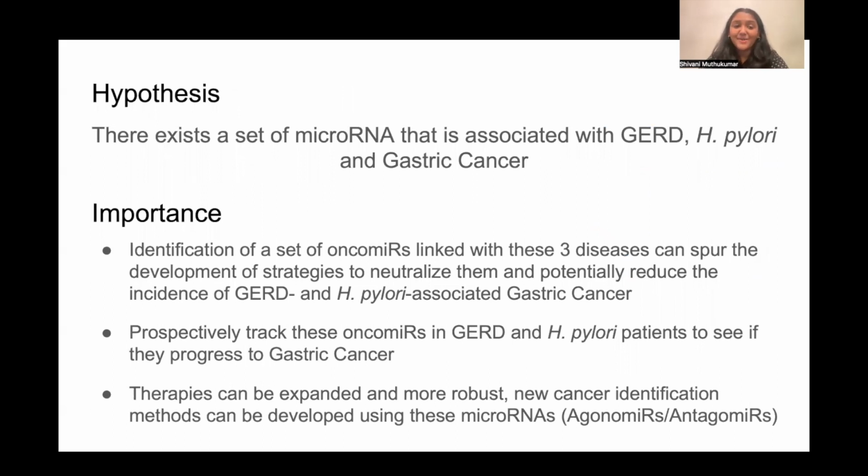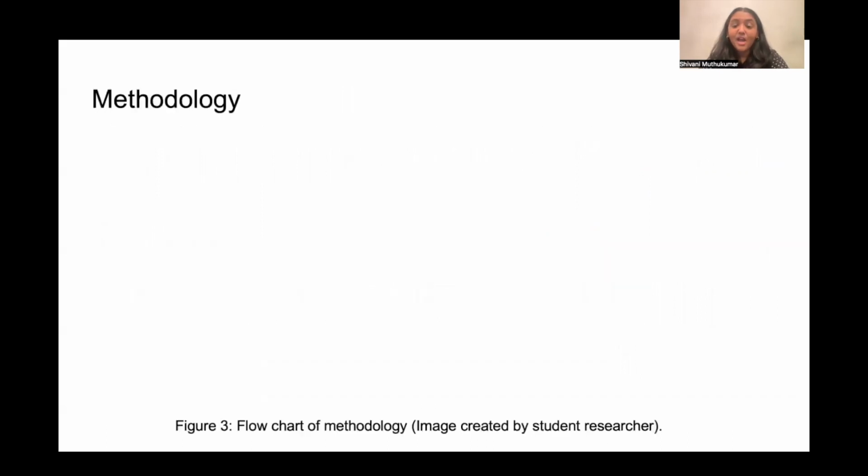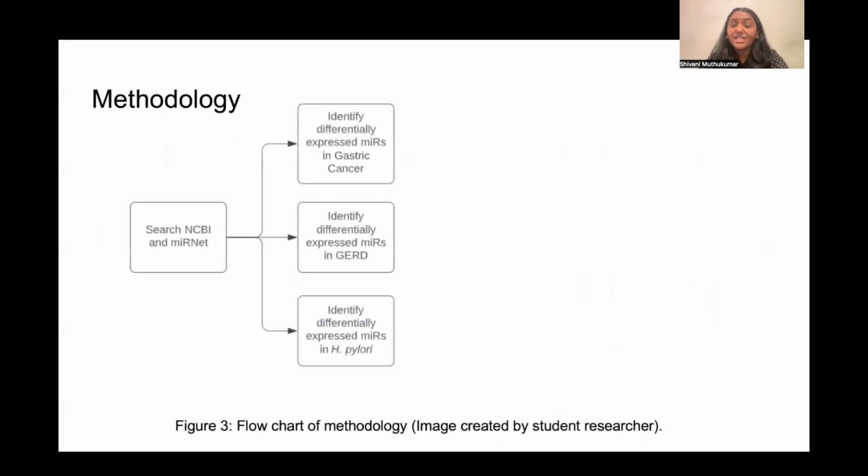So my hypothesis is that there exists a set of microRNA that is associated with GERD, H. pylori, and gastric cancer. The identification of this set of OncomiRNAs linked with these three diseases can spur the development of strategies to neutralize them and potentially reduce the incidence of GERD and H. pylori-associated gastric cancer.